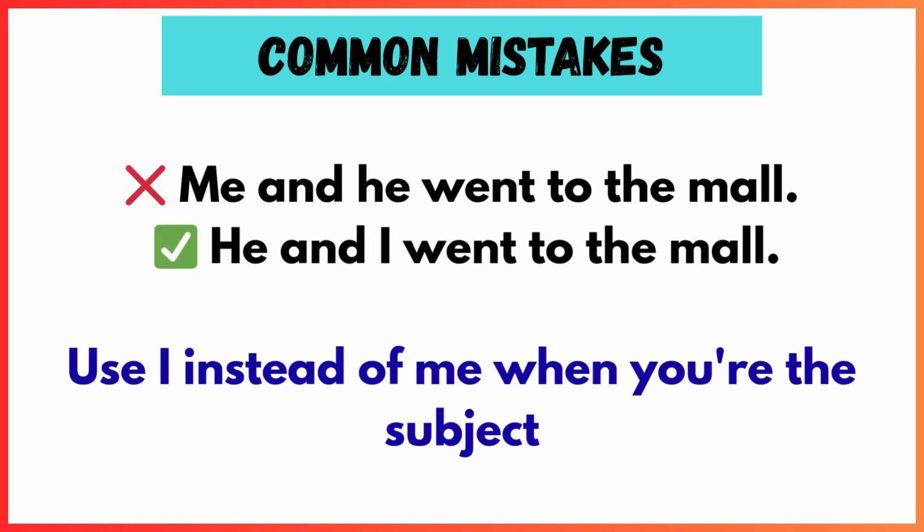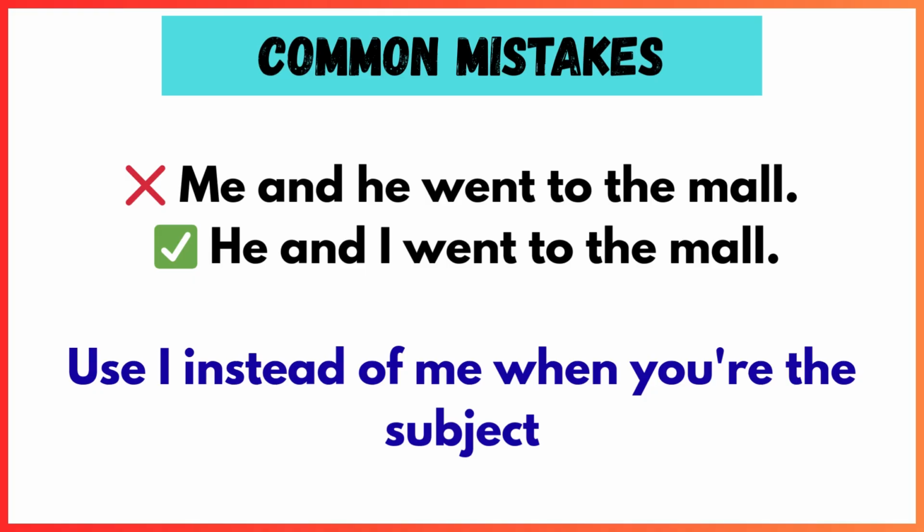Here are some common mistakes English learners make and how to fix them. Listen carefully and repeat the correct version out loud to build your accuracy. Number 1. Me and he went to the mall. In this sentence, we are talking about the subject, the people doing the action of going. So we need a subject pronoun, not me and he, but he and I. Always put the other person first.